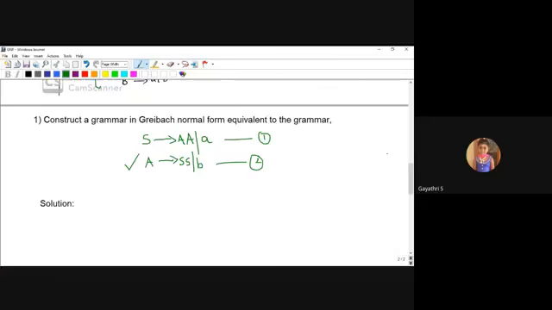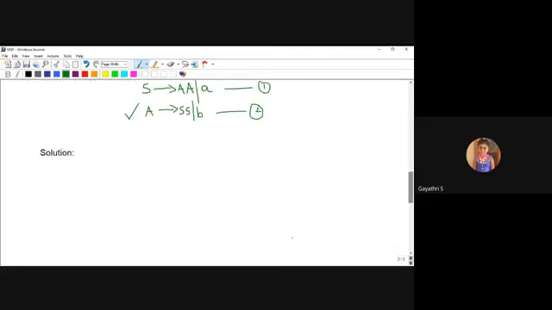So let us take A. Let us take the production A produces B. I will take this production as the first production to proceed. Next, lemma 1.